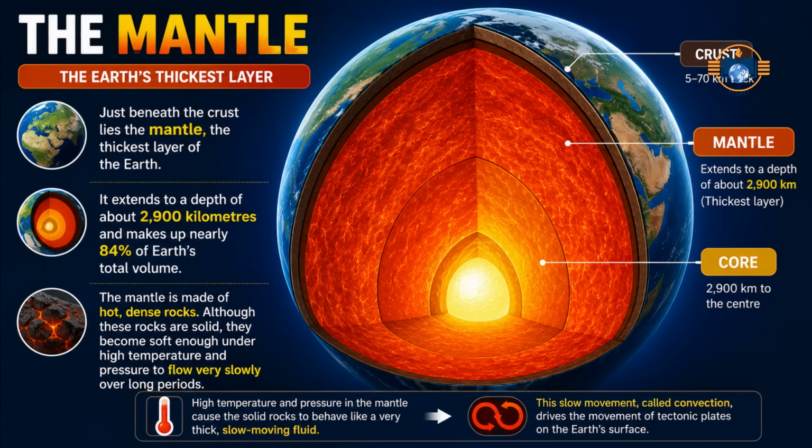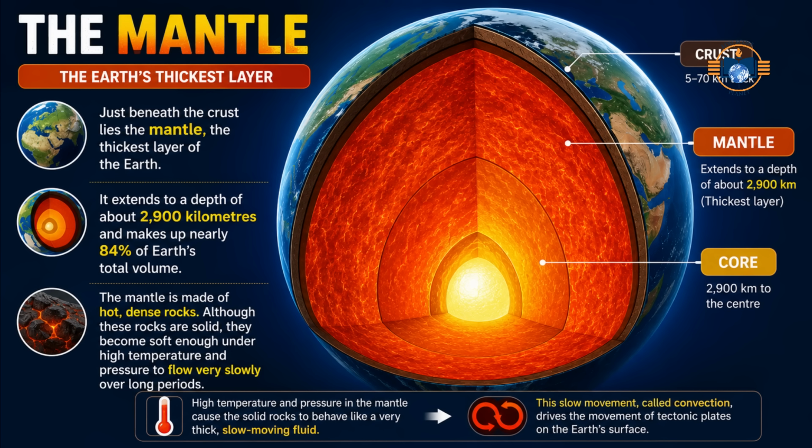The mantle. Just beneath the crust lies the mantle, the thickest layer of the Earth. It extends to a depth of about 2,900 kilometers and makes up nearly 84% of Earth's total volume. The mantle is made of hot, dense rocks. Although these rocks are solid, they become soft enough under high temperature and pressure to flow very slowly over long periods.